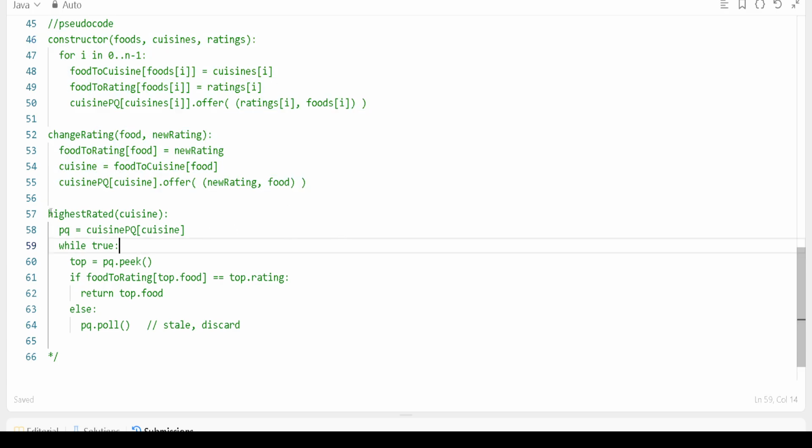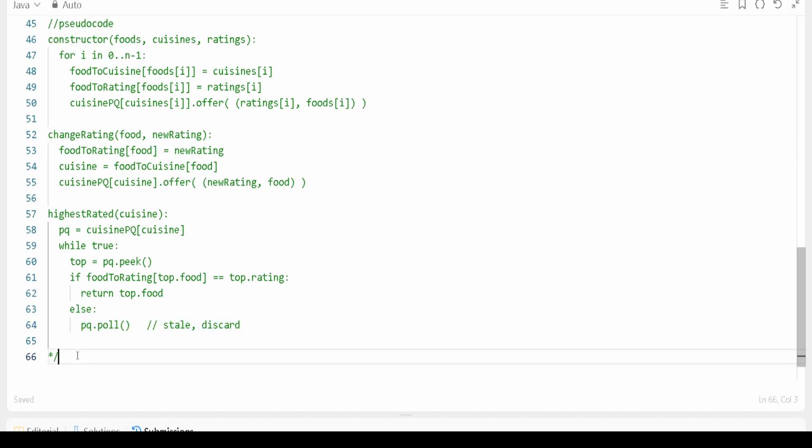Similarly, to find the highest rating from the priority queue of the cuisine, you will check if the priority queue is not empty, until it has a value. Keep taking the peek values, check the top rated. If it is top rated, return the top rated food, right? Highest rating. Otherwise keep polling that. Okay, this is what we will do at a high level.